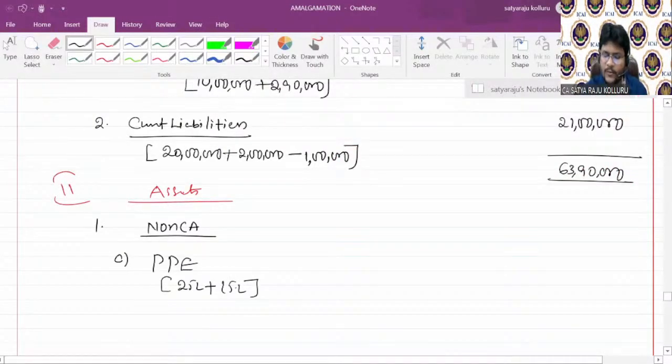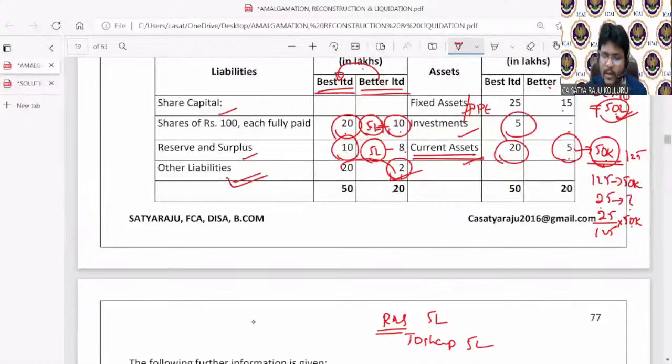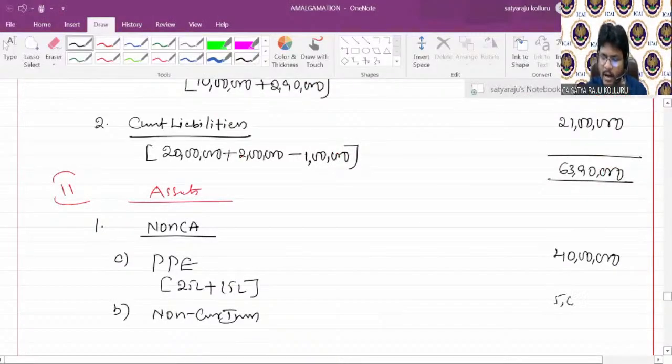There are no other adjustments. Simply you can put it as 40 lakhs. Next, what is the next item? Investments. So let us assume all the investments are non-current investments. Only Better Limited has the investment. You can put the same investment of Better Limited in the balance sheet, which is 5 lakhs.